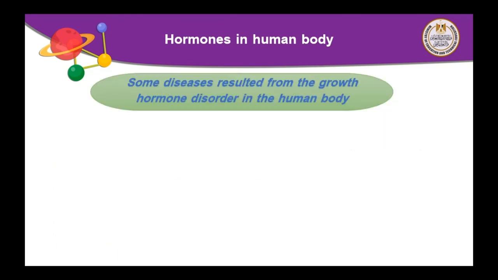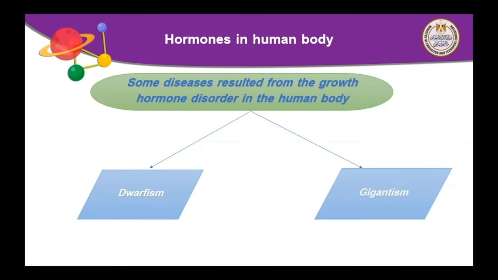What happens when growth hormone is secreted in a great amount or a small amount? It causes hormone disorder. Hormone disorder can be classified into 2 diseases. What will happen in number 1? Yes, decreasing the amount of growth hormone. It causes dwarfism. Number 2, what happens when the secretion of growth hormone increases? It causes gigantism. What is the difference between dwarfism and gigantism?